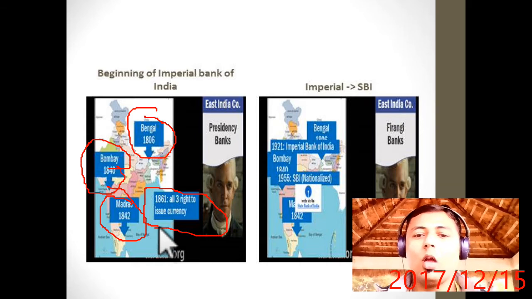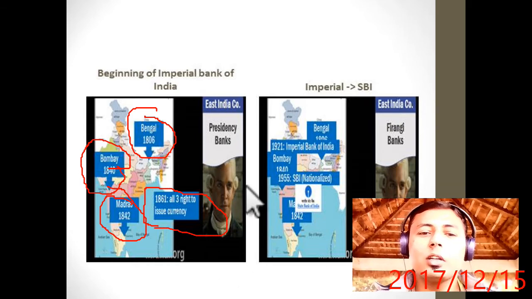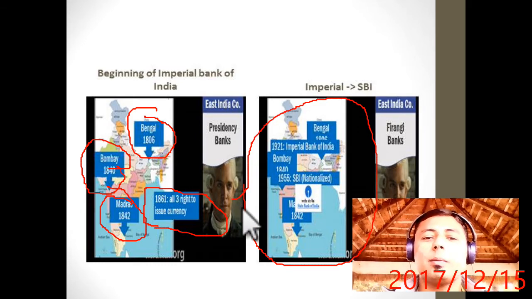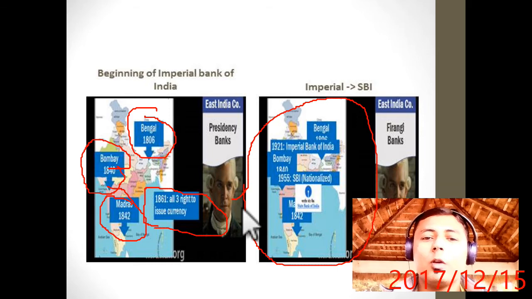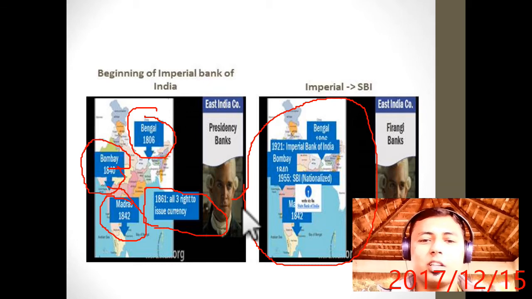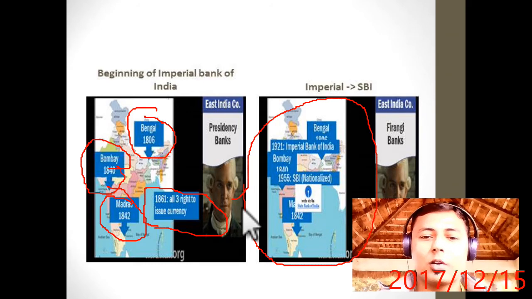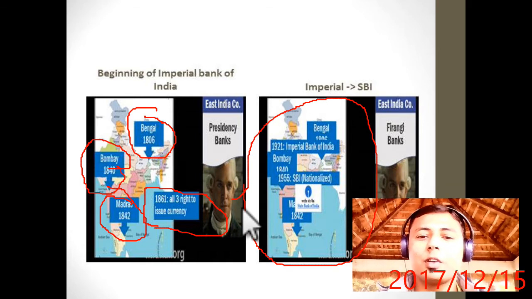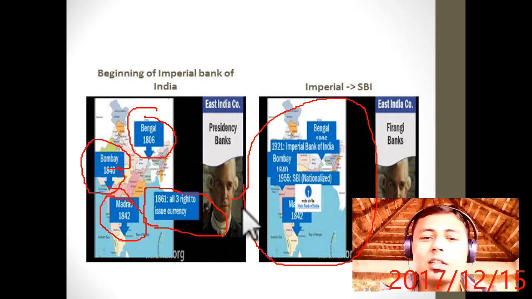Now what happened in 1921? All three Presidency Banks were merged into a single bank. The name is the Imperial Bank of India, which was nationalized in 1955 and became known as the State Bank of India. What do you mean by nationalization? Nationalization means the government taking control of the properties, meaning more than 50% government stake. At the time of nationalization it was 100%. Nationalization means the government is taking control from private holders or any other holders.